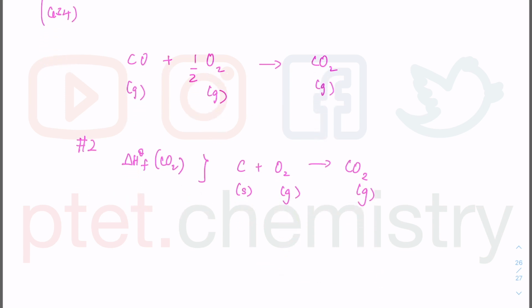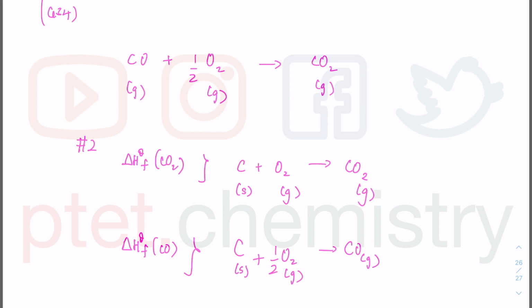I have the formation of CO2, and then I want the formation of CO. So that is CO gas, carbon monoxide, formed as 1 mole of the substance from its elements, so carbon solid plus O2 gas, but I need half a mole of O2 gas because I'm just forming carbon monoxide. Let's see what is happening here.